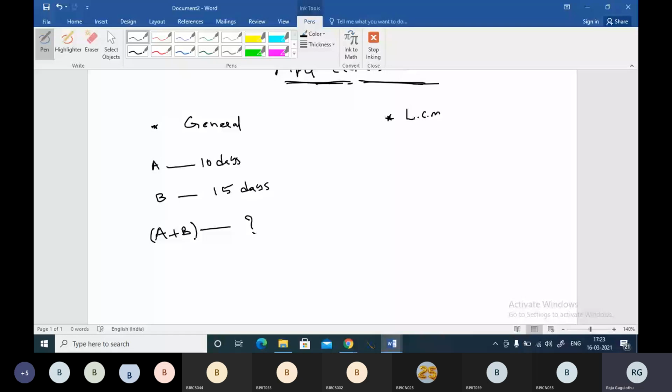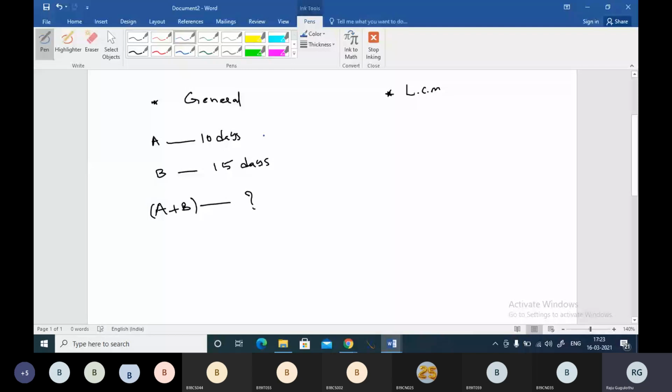Please catch the method. When A completes a work in 10 days, how much work will he do in one day? He will do 1/10 of the work in one day. Please understand this statement, it is very important. A's one day work is 1/10 of the work.